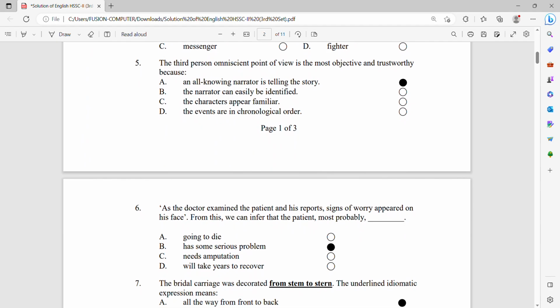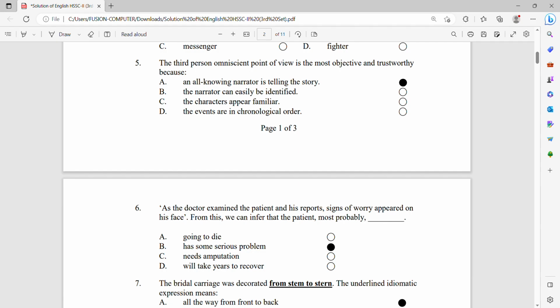Number 5, the third person omniscient point of view is the most objective and trustworthy because an all-knowing narrator is telling the story. It means a third person who has seen the incident directly happening around him, so he can narrate objectively and tell the story in a trustworthy manner. So option A is the correct option.